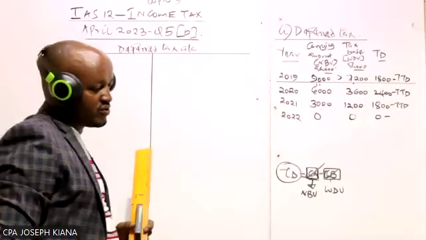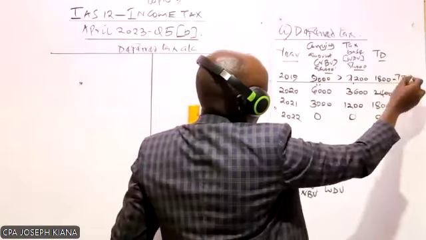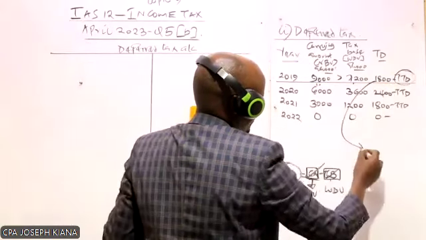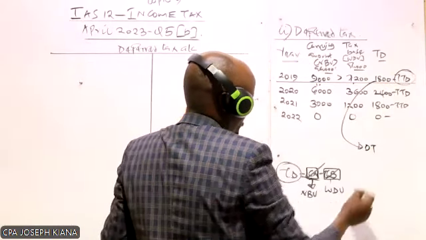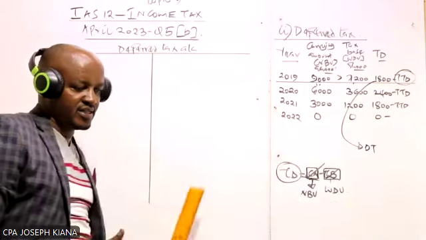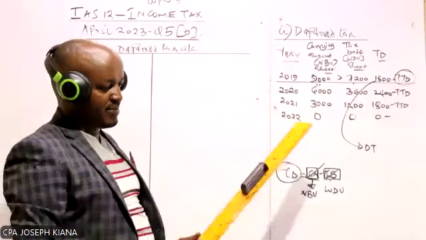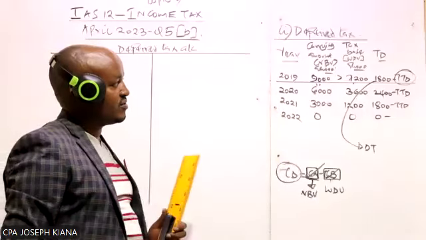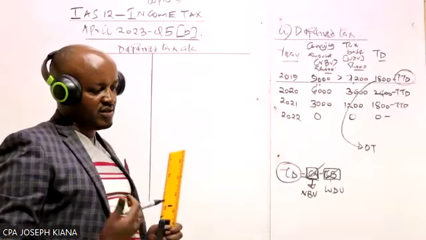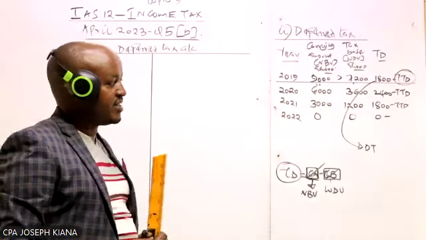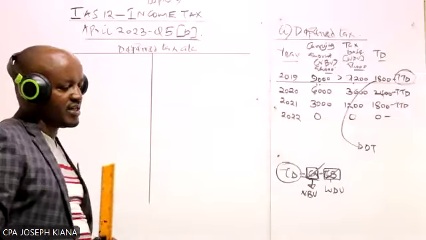And take into account we have a taxable temporary difference. What are we going to compute here? Are we going to compute a deferred tax asset or a deferred tax liability using the taxable temporary difference? What are we going to compute at the end of 2019?